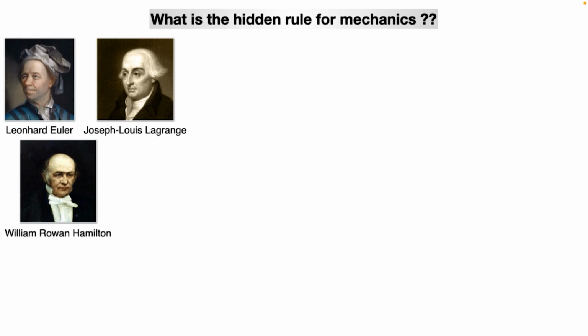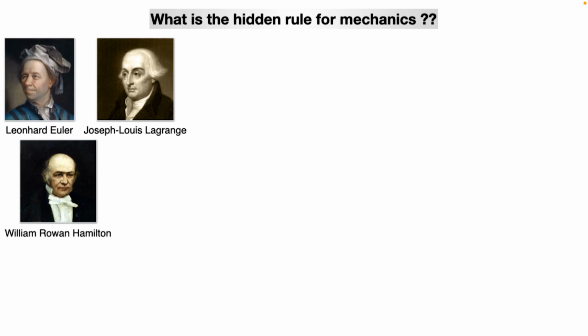He is one of the greatest mathematicians that we know until now. Then another mathematician, Lagrange, is an Italian mathematician. And then another, the Irish mathematician Hamilton. All three mathematicians took Maupertuis seriously, right? They saw the genius behind Maupertuis principle.